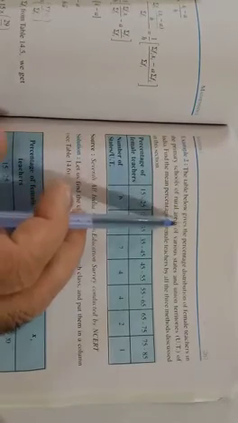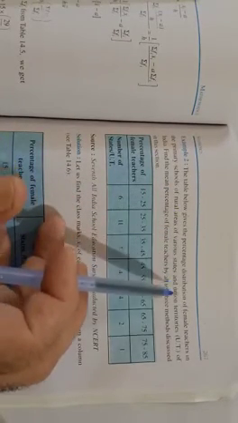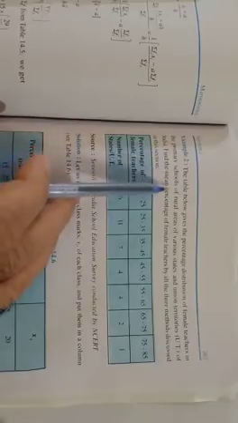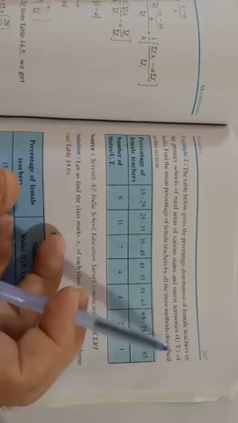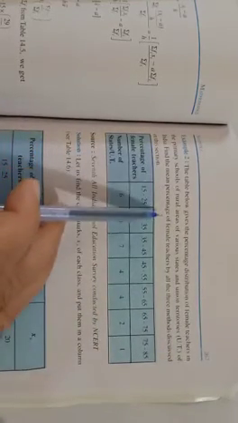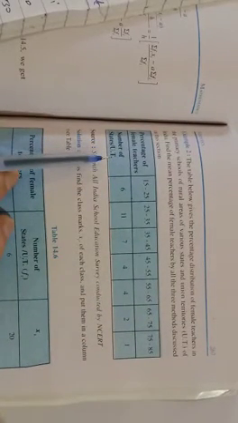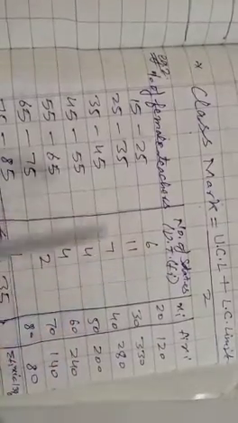Now example second. The table below gives the percentage distribution of female teachers in the primary schools of rural areas of various states and union territories of India. Find the mean percentage of female teachers by all the three methods discussed in this section. Now percentage of female teachers and number of states, union territories.